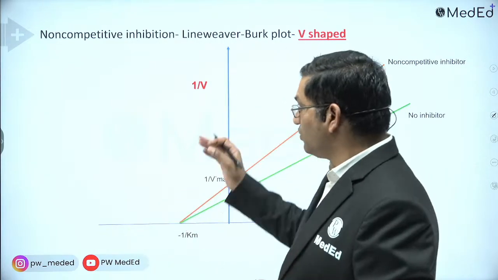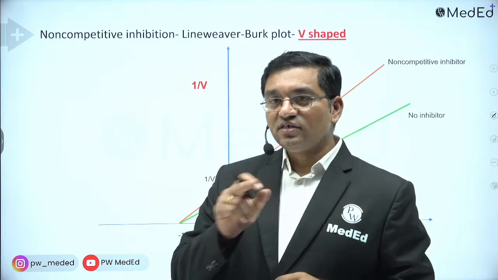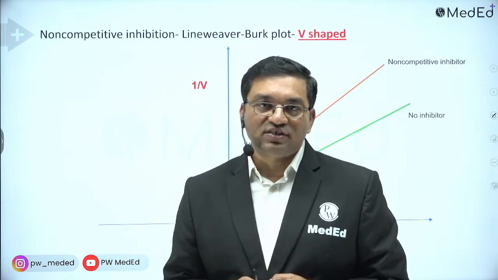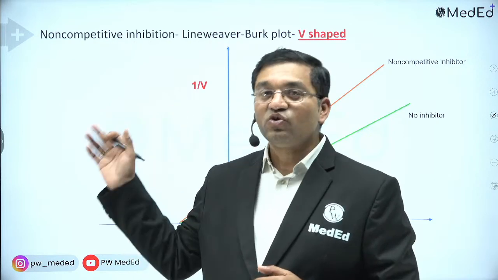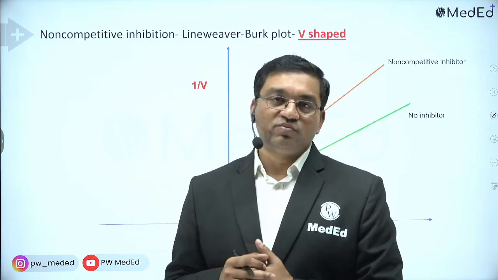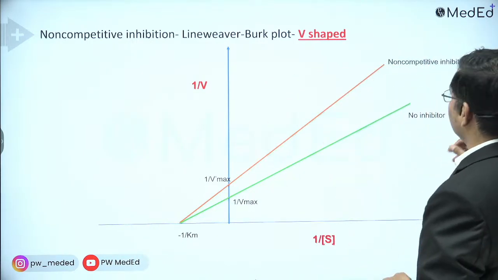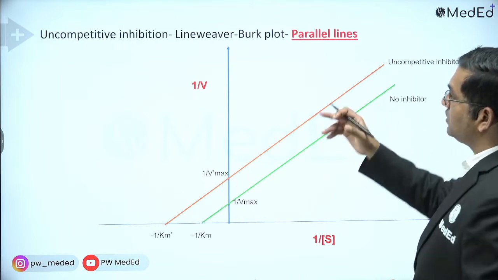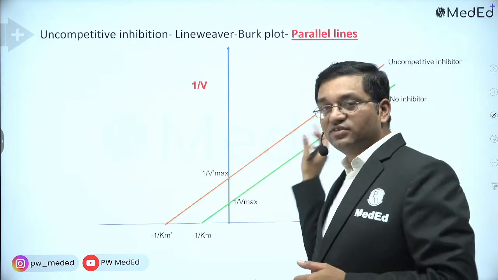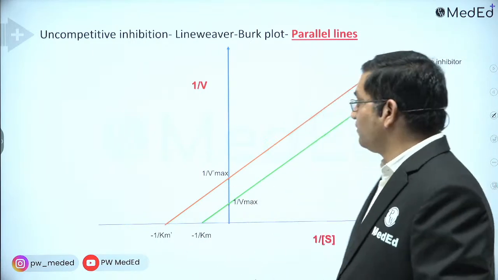The most common example is fluoride ions, which inhibit enolase, an enzyme of glycolysis, and is used for the collection of blood samples. And this is uncompetitive inhibition, parallel lines. So you can get an image based question.